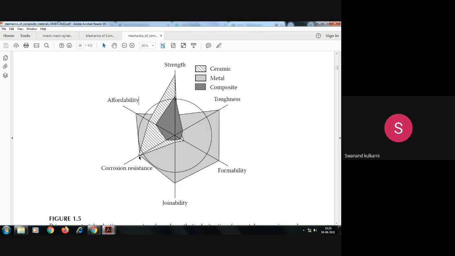As far as corrosion resistance is concerned, ceramic has somewhat larger corrosion resistance compared to a few of the metals. Few metals corrode earlier. A few metals have good corrosion resistance, but ceramic has good corrosion resistance compared to metals. As far as joinability is concerned, we all know that metals have good capacity to join, so joinability in the case of metal is large compared to ceramics. As far as formability is concerned, metals have good formability compared to ceramics.